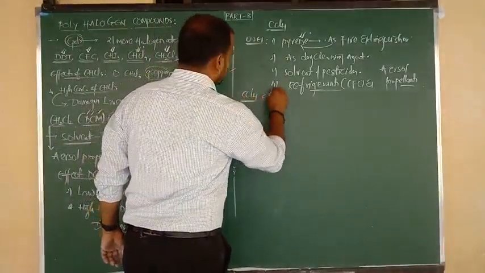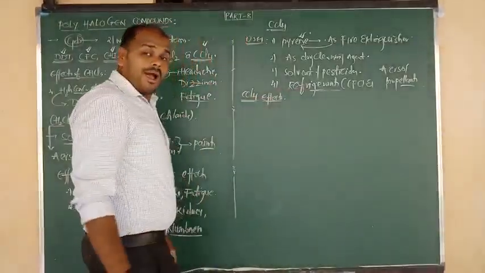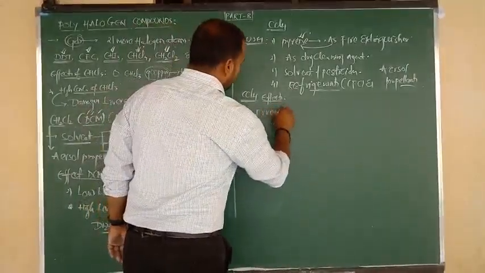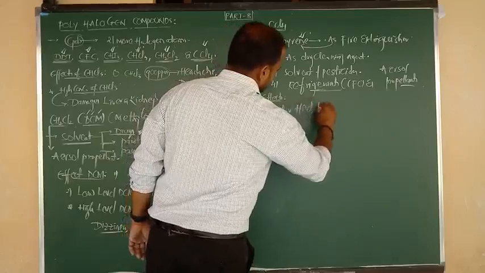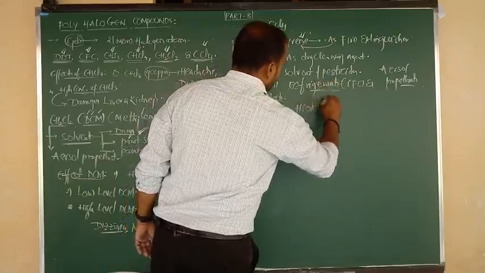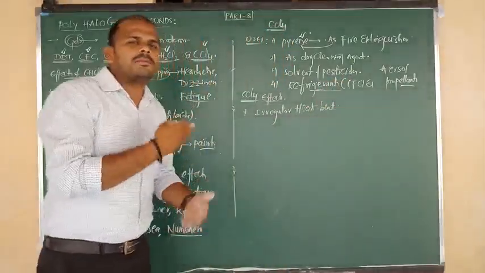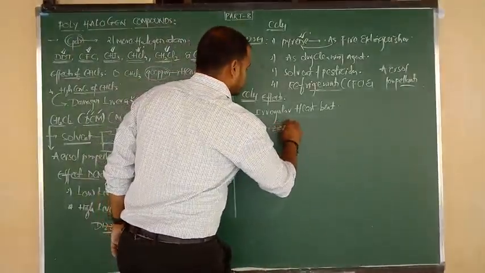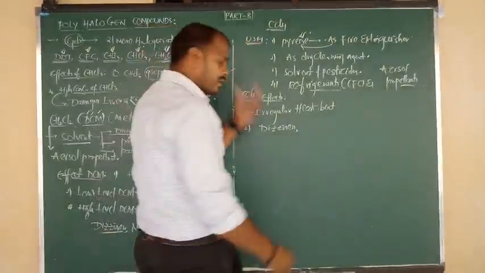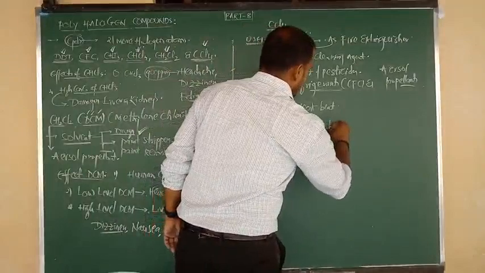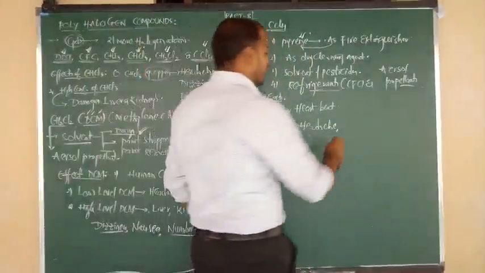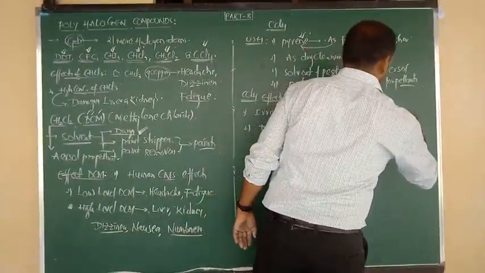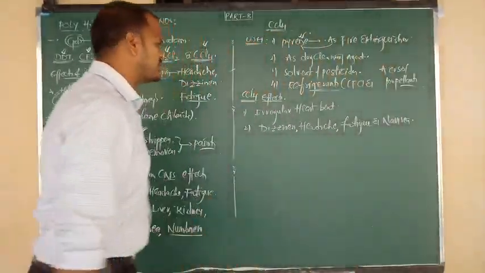What effects of carbon tetrachloride can you see? Carbon tetrachloride causes, the common effect is irregular heartbeat. And also most common effects are dizziness, and headache, and also it causes fatigue, means tiredness, and also it can cause nausea, nothing but vomiting sensations. Good.